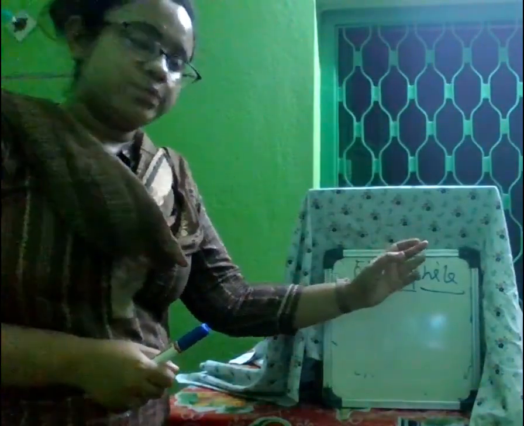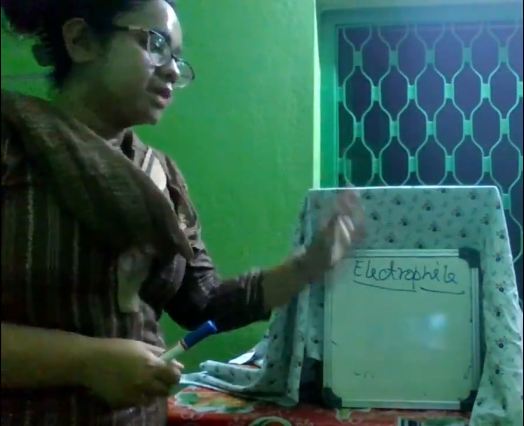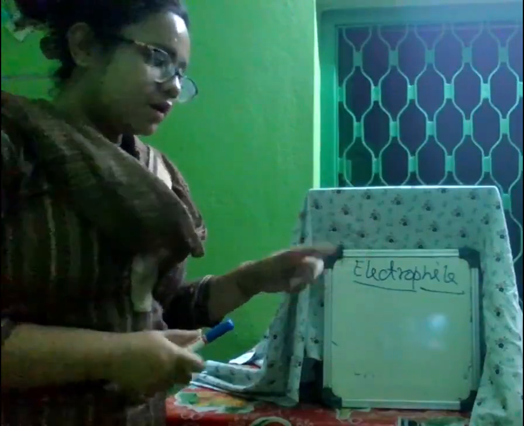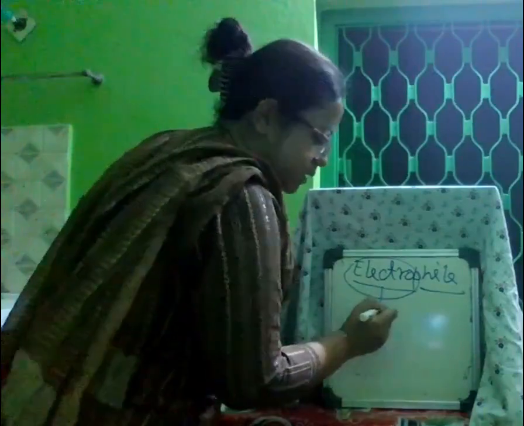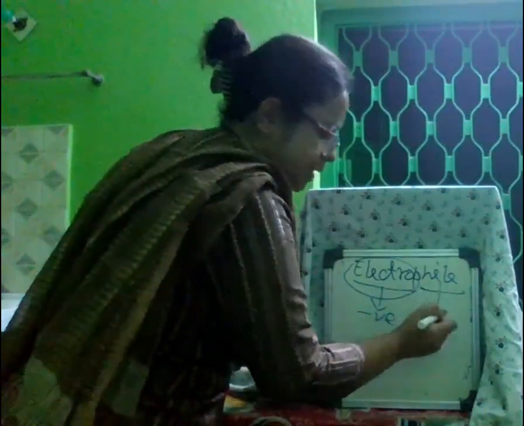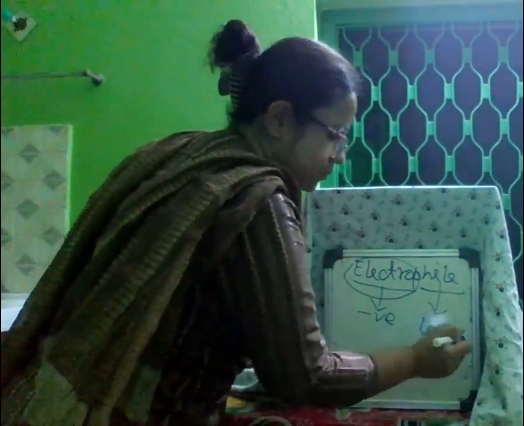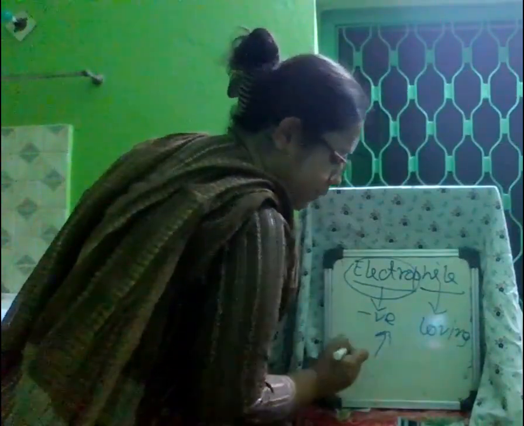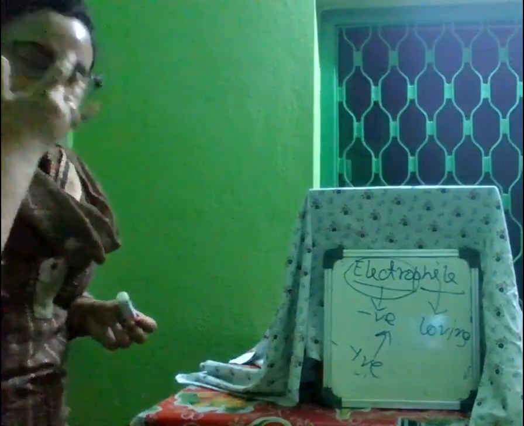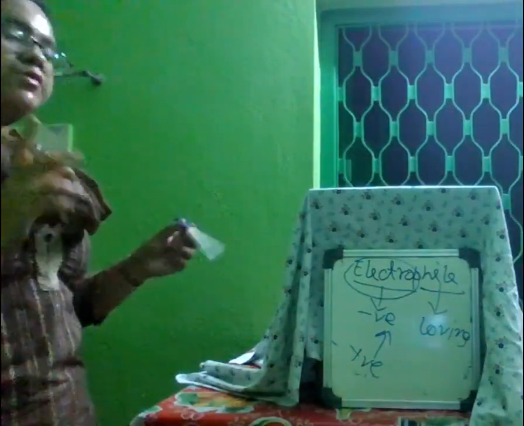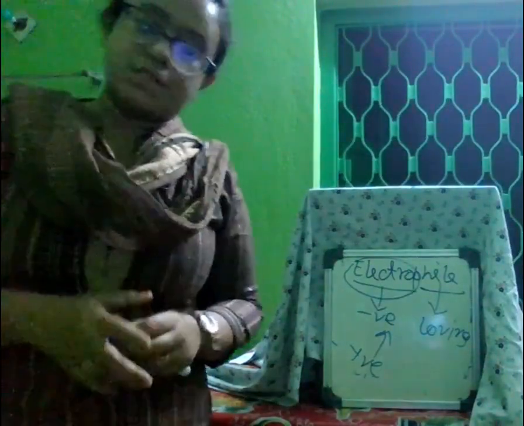I already told you phile means loving, so here it is electron loving. Electron is negative. Negative loving means who will love negative? Definitely positive. That means electrophiles are positive. So whichever are electrophiles, they are positive.